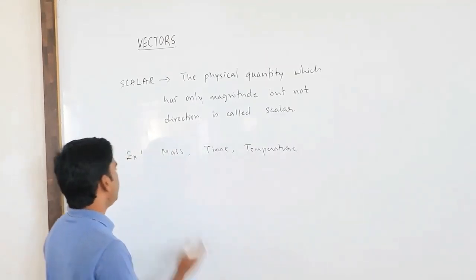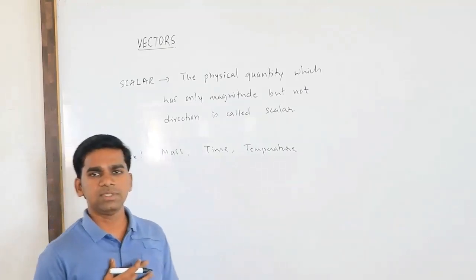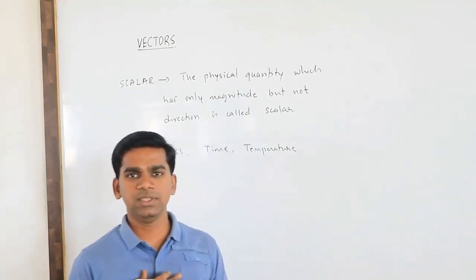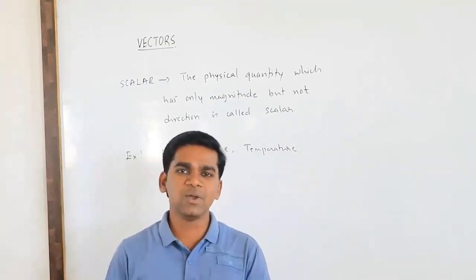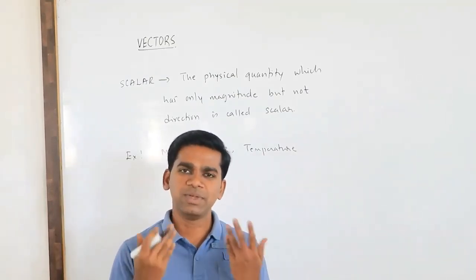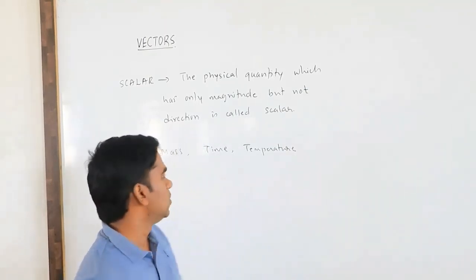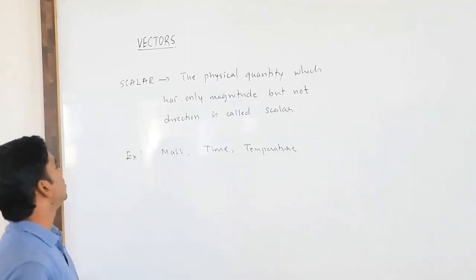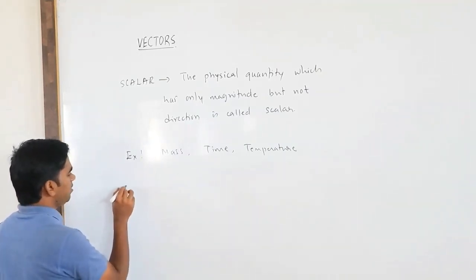Okay. So mass, how much mass is there? I am 52 kg in south direction? No, you can stand in south direction or in north direction. Your weight will be 52. It will not change with the direction. Those kinds of things are called scalars. Similarly, I will define vectors also.